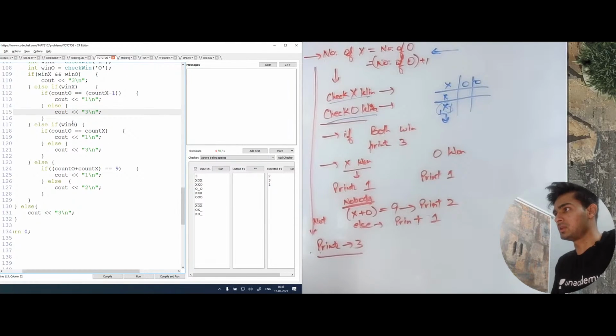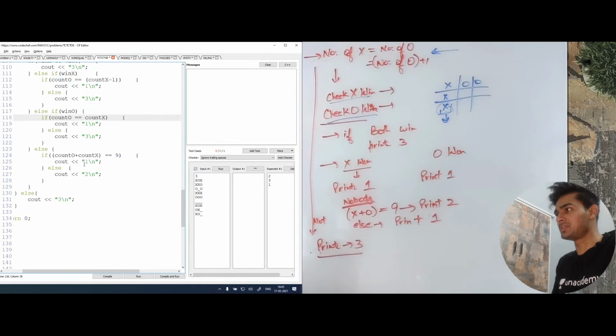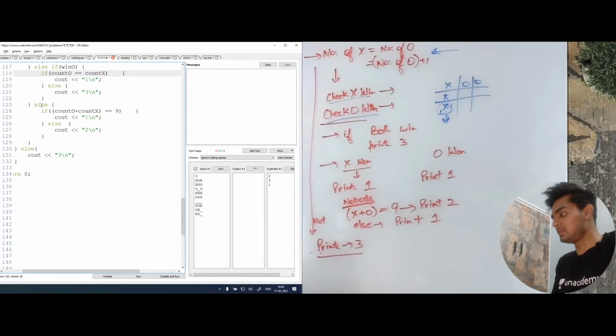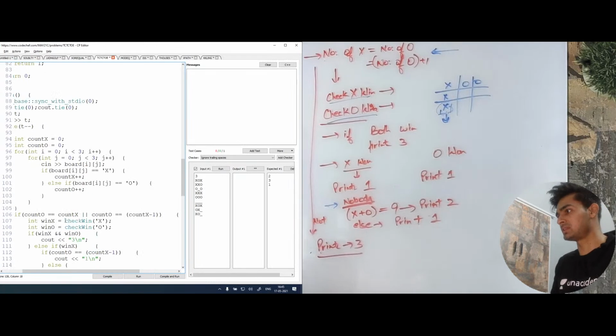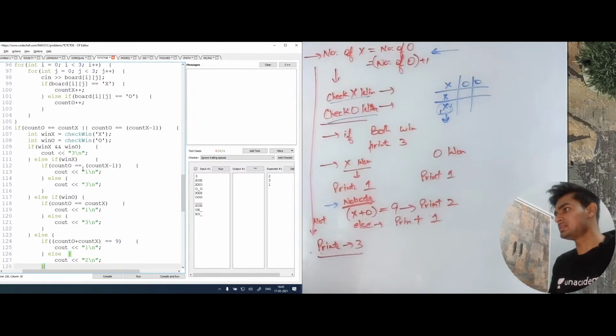And similarly for o. Now o is actually moving second, so whenever he makes the second turn, the count balances. Count of o becomes equal to count of x. So if the count is the same, then we print 1, otherwise we print 3. Then the last case is when nobody won. If nobody won, then we just check if the count is equal to 9, that means it's a draw. Otherwise we print 2 because we can still move. And then in the else case I have 3 if the count of o and x do not match. Then this is the check function.